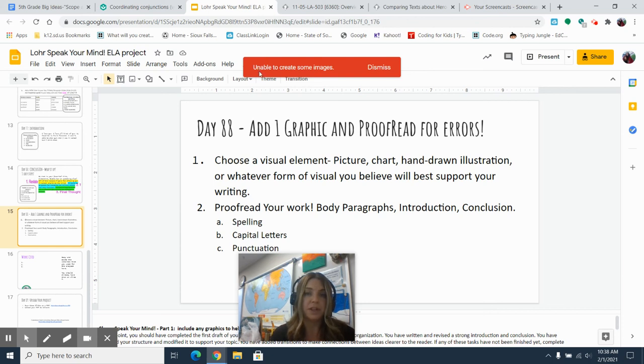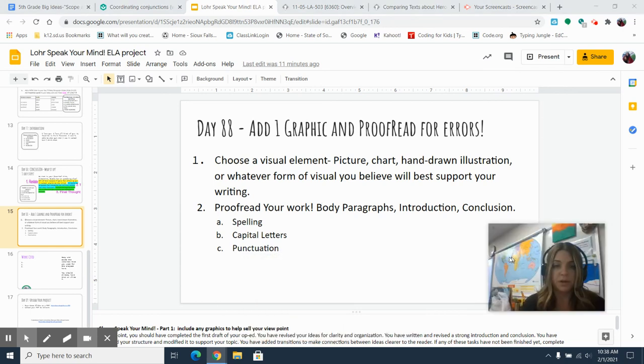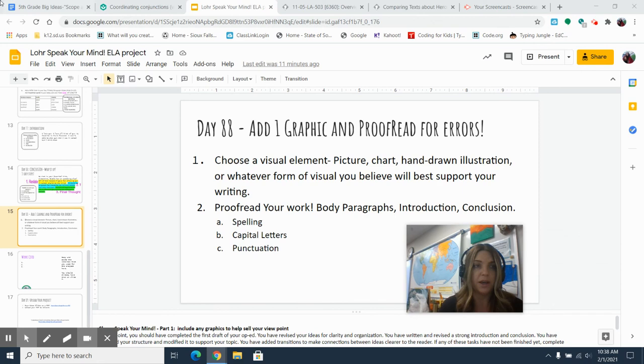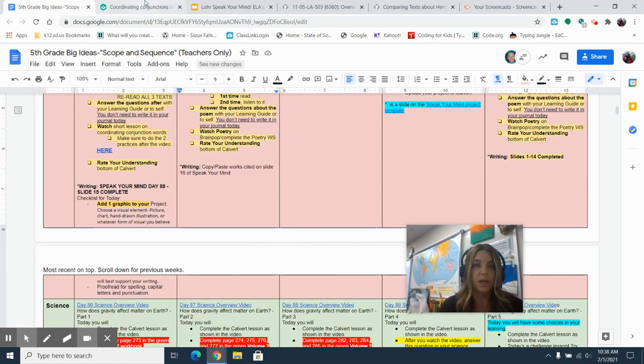If you get a message like this where it says it's unable to create some images, go ahead and dismiss and try again. But go ahead and get that done. That's all you need to do for your writing today. And that would conclude your reading and writing lesson for the day.